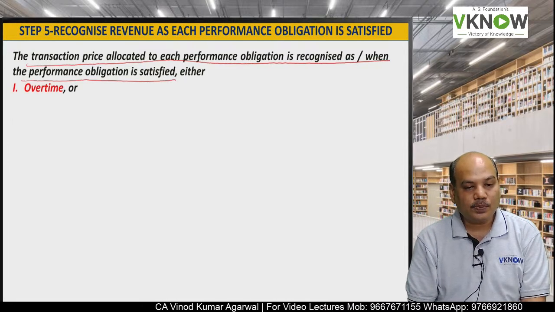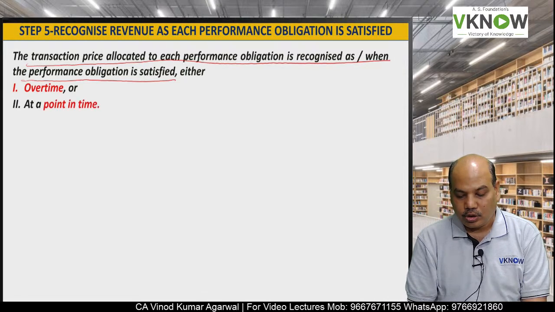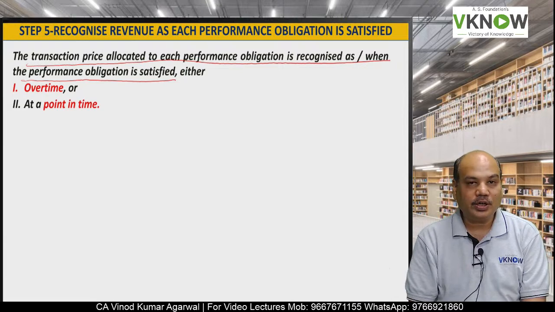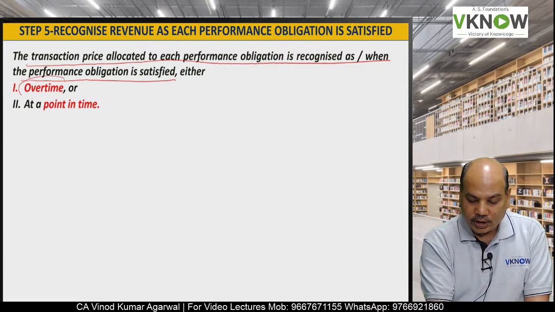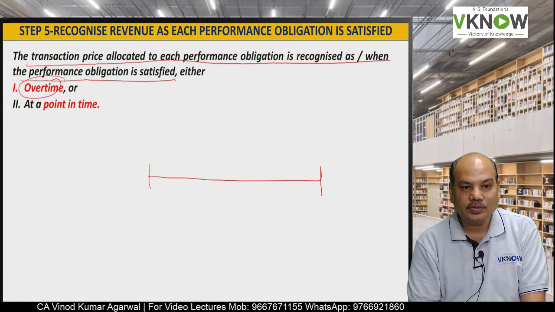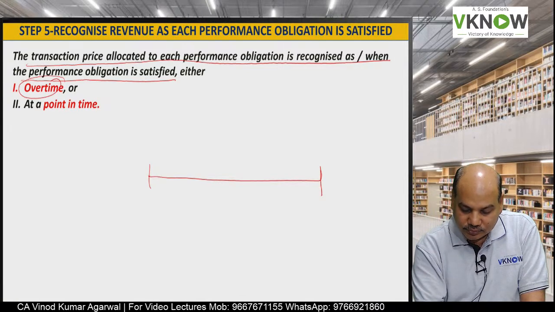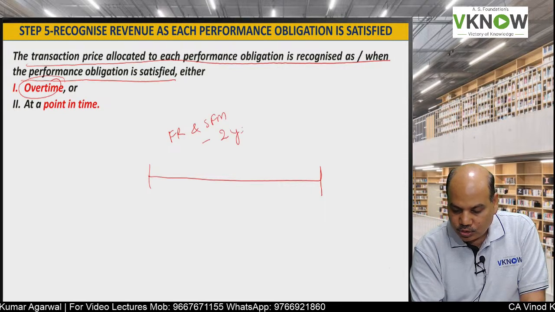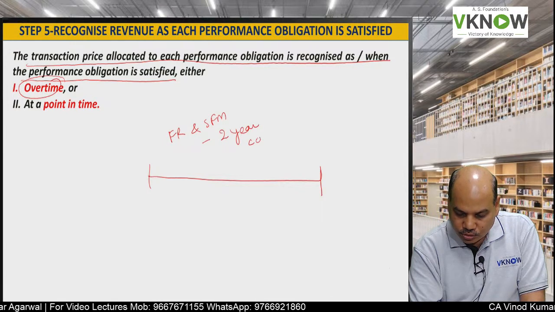Now there are 2 approaches here. One is called over a period of time and second is called at a point in time. Over time means over a certain time period. Like I am teaching you FR and SFM, and suppose it is a 2-year course.